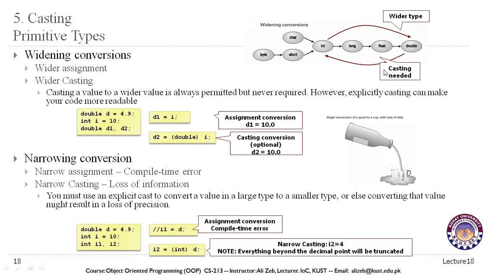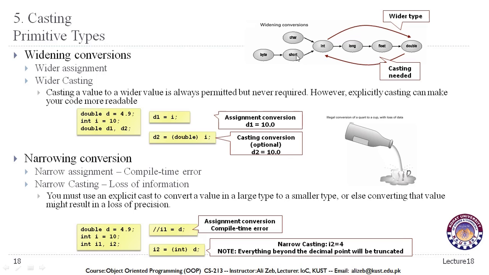We can see this chart, for example, which variables or data types can lose information and which cannot lose information. If we are converting an int to a double, that is a wider type conversion and we do not need casting explicitly. And if we are converting a double to an int or anything beyond this point, then we do need casting. For example, a conversion of a character into an int will need casting.